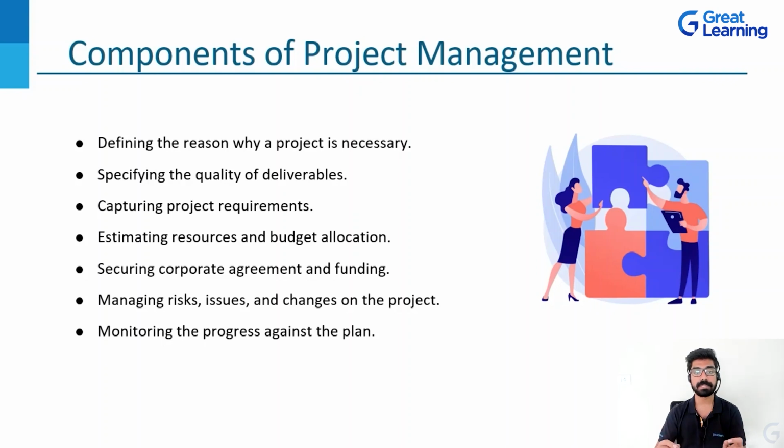And next comes monitoring the progress against the plan. So initially, while starting up the particular project, we had a plan how to get this implemented. How will we be able to get our particular goal done in the right way without compromising on the quality, at the same time without affecting our pocket? So how are we able to do that? And in order to get that particular thing done, we need to continuously monitor. Are the things going according to our plan? Is there any problem or any trouble or any issues that is arising within our functioning? So we'll be able to know that only by monitoring. Only by having continuous monitoring and controlling, we'll be able to get to know that.